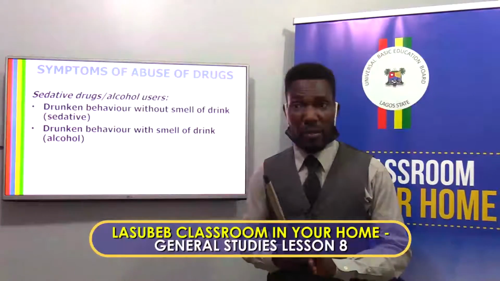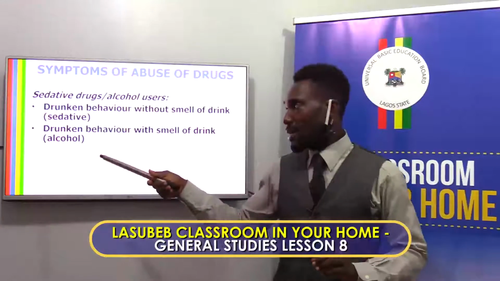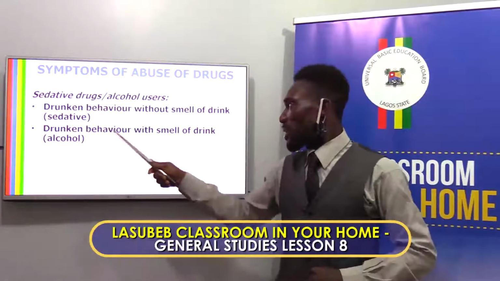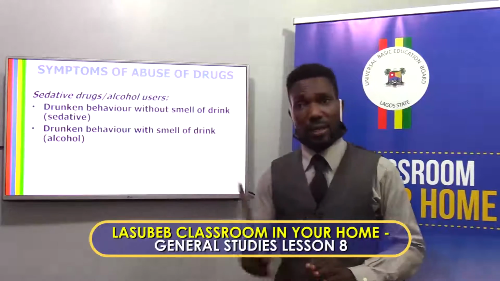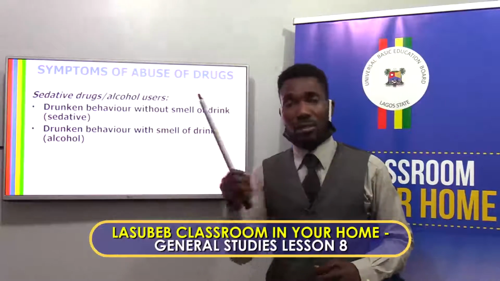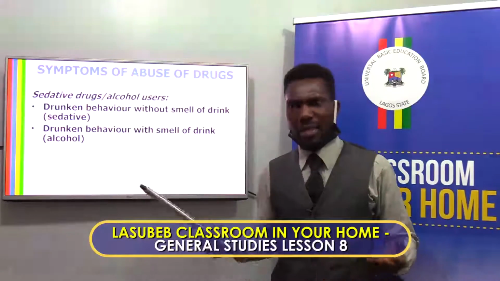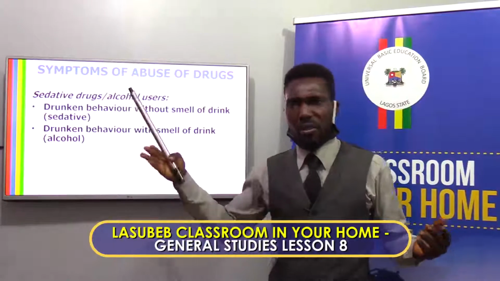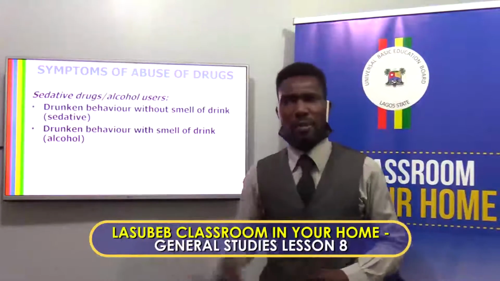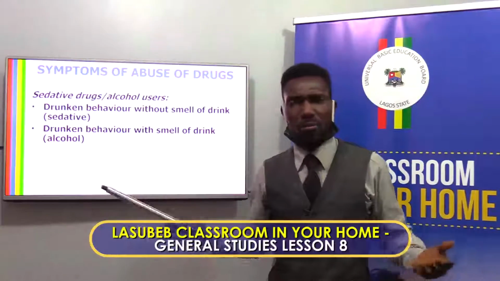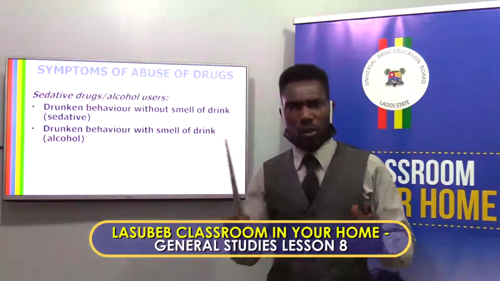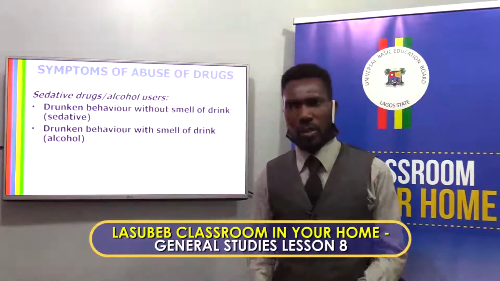That's the drunken behavior. I will show you the drunken behavior now in the next one. And the next symptom is drunken behavior with smell of drink. That's those that take alcohol drinks. I think you have seen some of them, maybe on the television or in the street. They put up some behavior that is not normal. Just watch and see the kind of behavior I'm talking about.